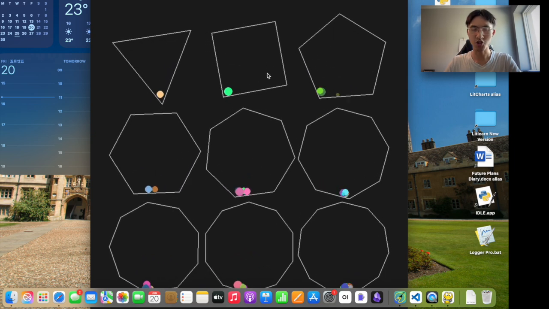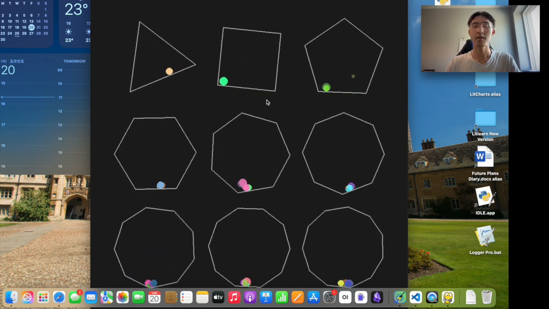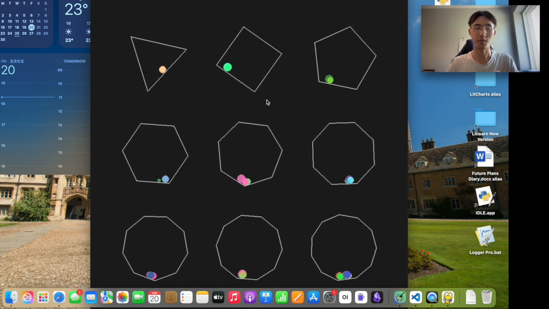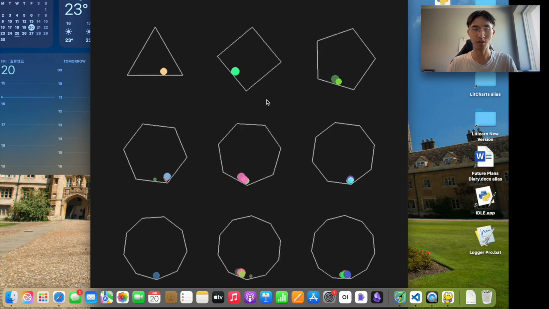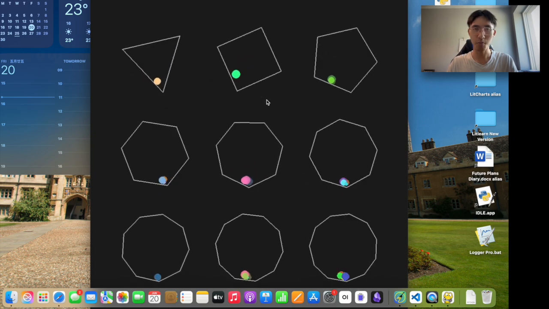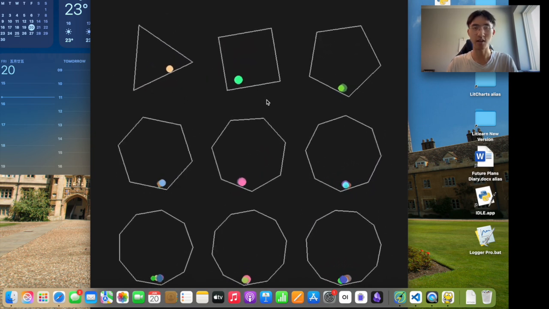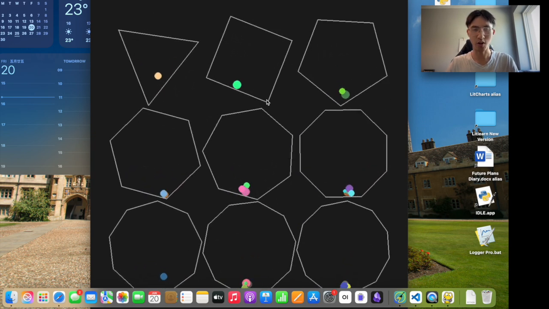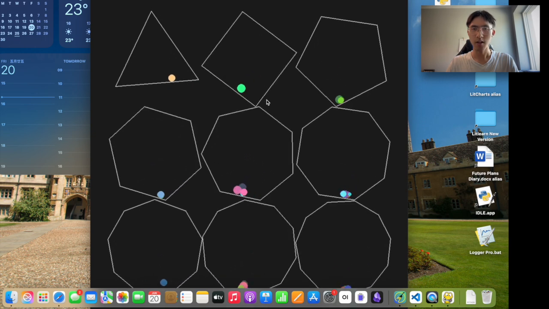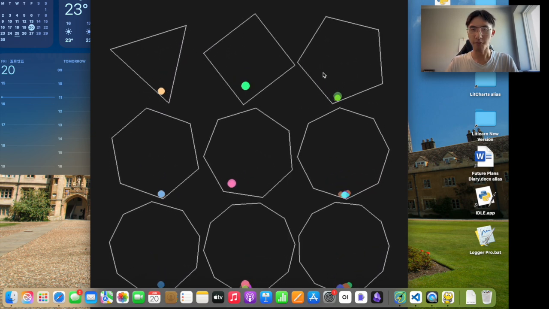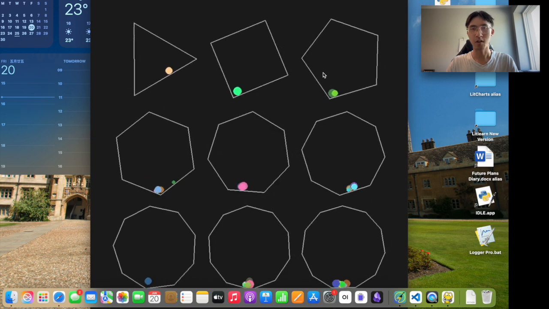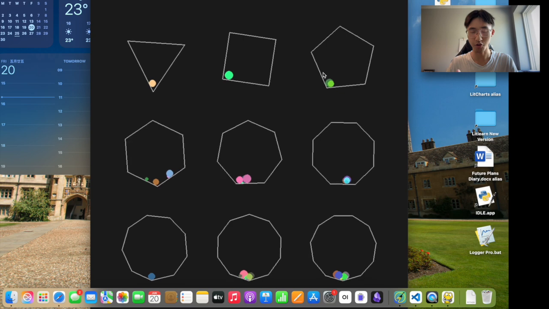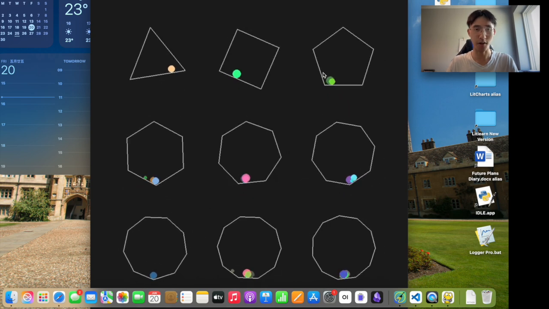But in the square, you're supposed to have 2 balls because a square, as we know, has 4 sides, so 4 minus 2 is 2. So it should have 2 balls inside the square, but it doesn't. So effectively we know that here ChatGPT didn't really follow the instruction that well. And the same thing can be said for the pentagon as well, which should have three particles, not two particles.